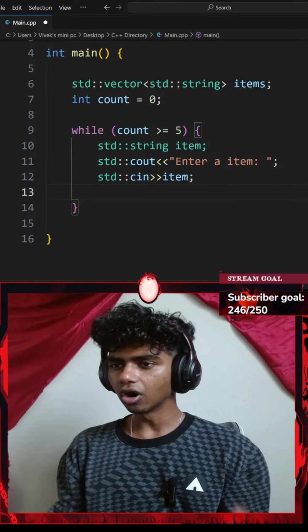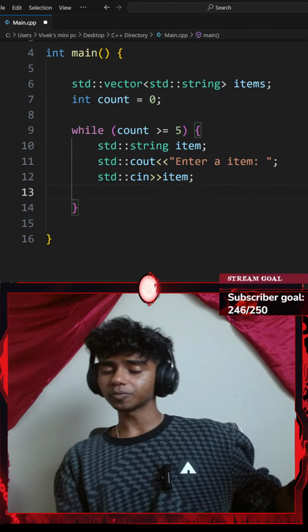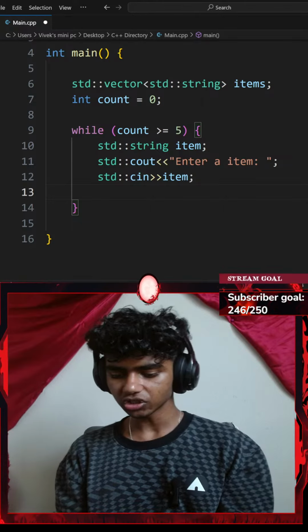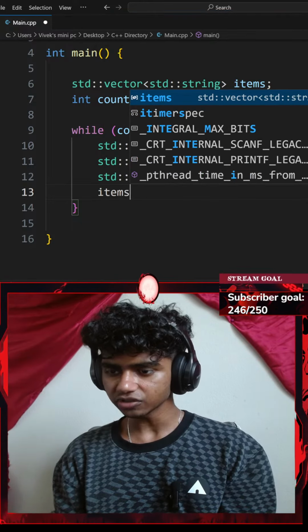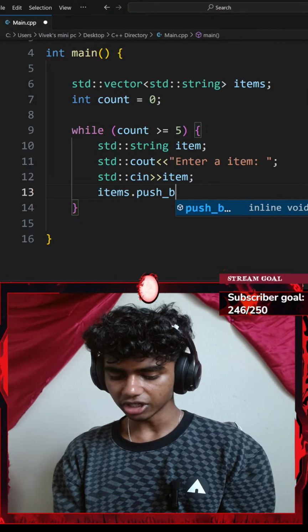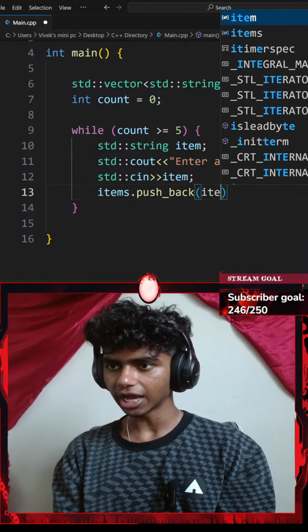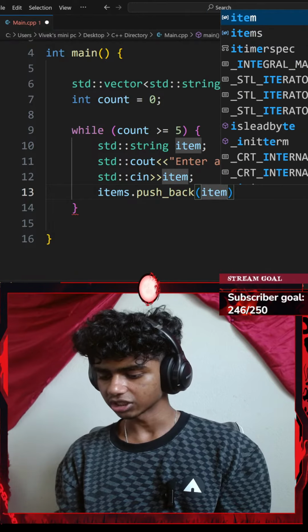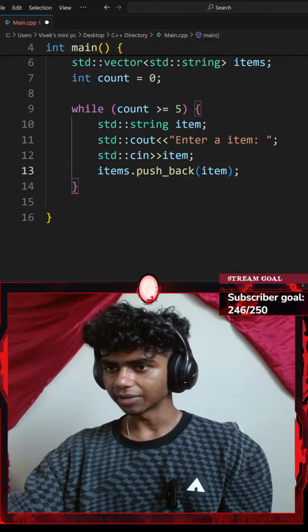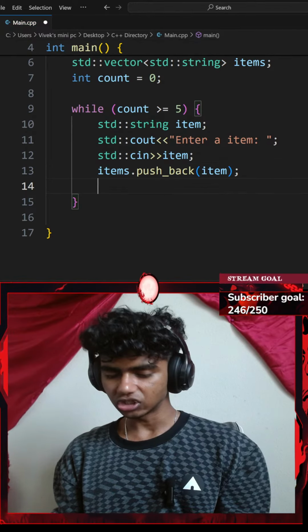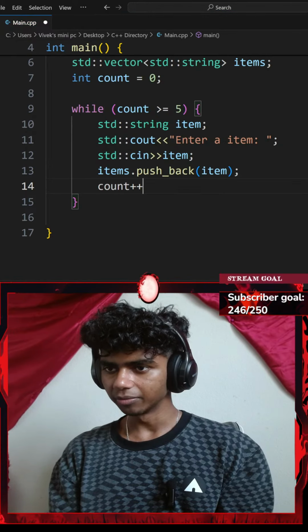Okay, next up, let me go ahead and append my item, or push my item back inside of my vector. So I'll go with my items vector dot the push_back function. I want to push my item inside of my items vector. Okay, and I will end that with a semicolon. And every time I do that, I want to increase my count variable by 1.